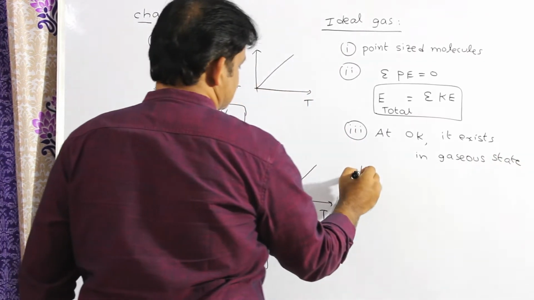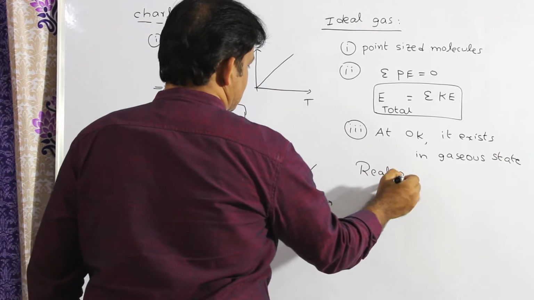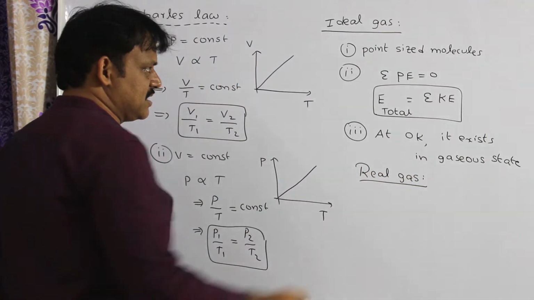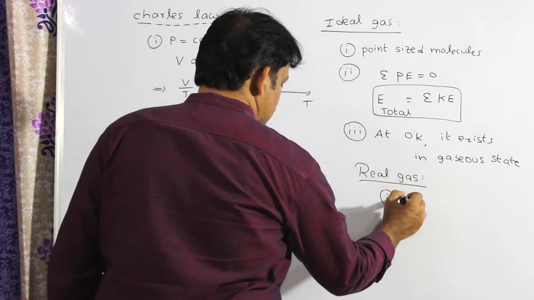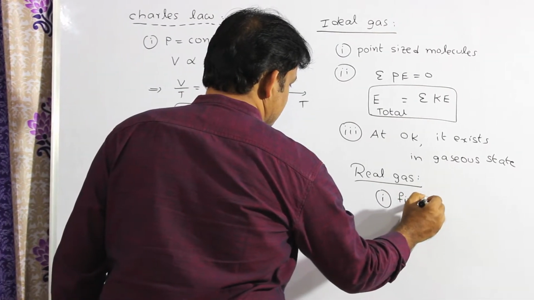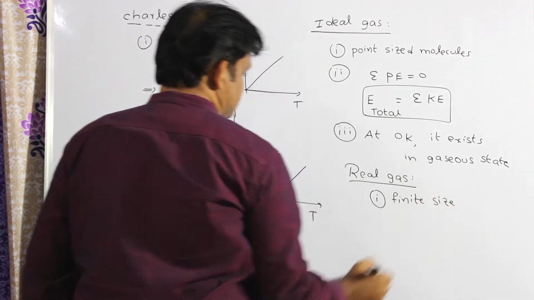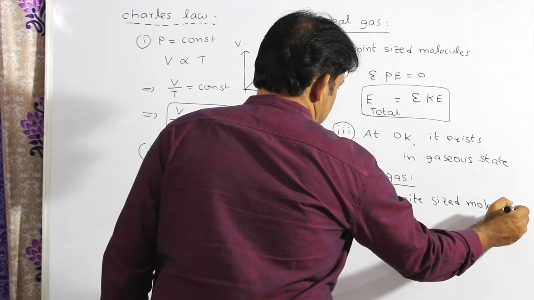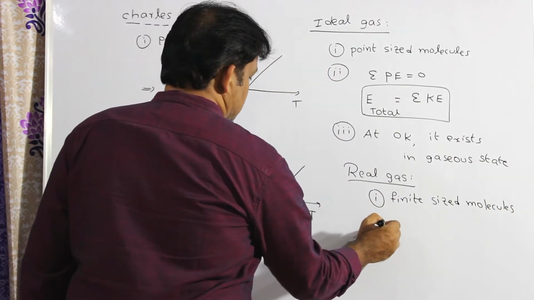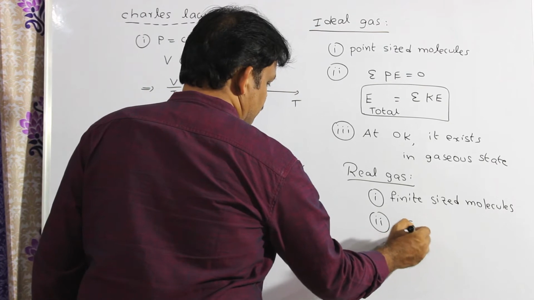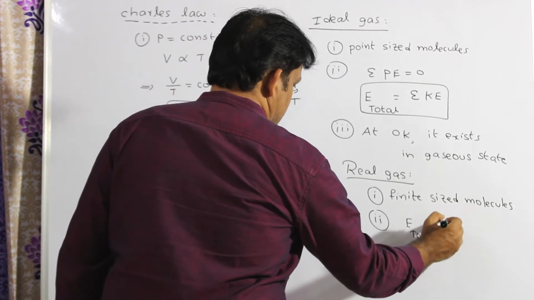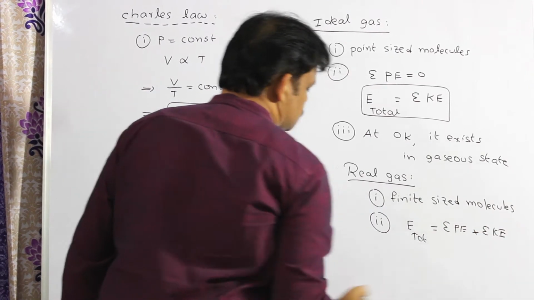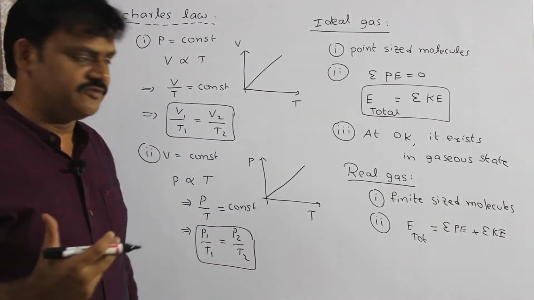Let me discuss the real gas. What is a real gas? Generally, the molecules of a real gas have finite size. We will not neglect the size of the molecules. Here the total energy of the gas is the sum of both potential energy and kinetic energy, so both will exist.